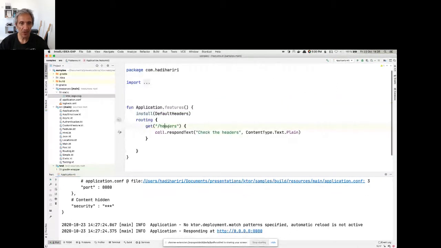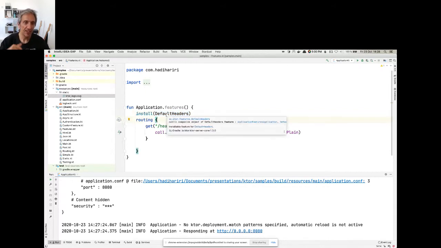So in this case, what I'm going to do is I'm going to install this thing called default headers. And what I'm doing is installing a feature which is called default headers. So a feature consists of two parts. We have the installation part, where you are installing the feature and optionally initializing some values. And we'll see an example of that in a moment.